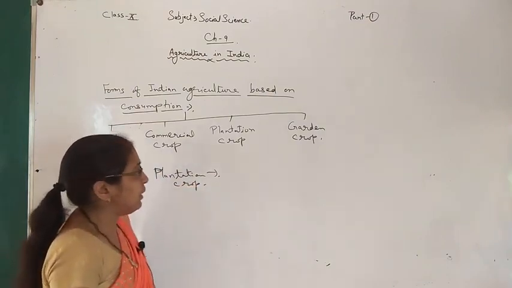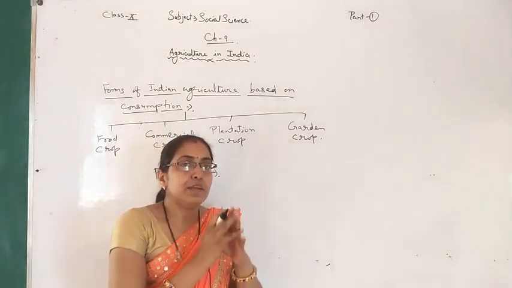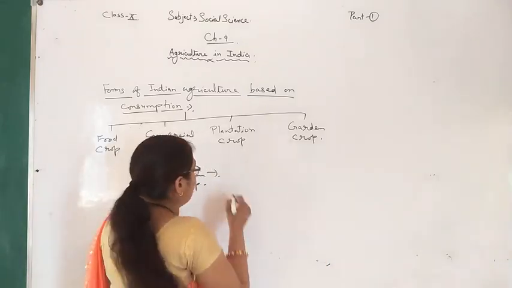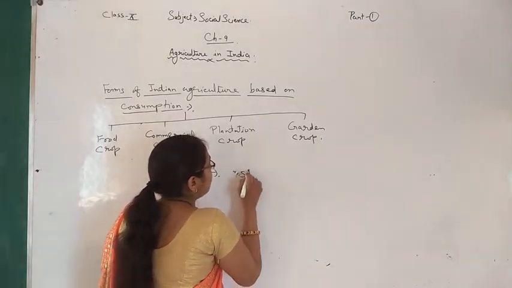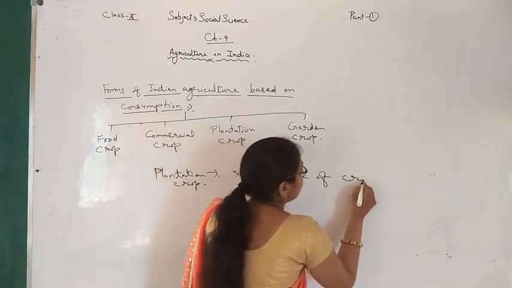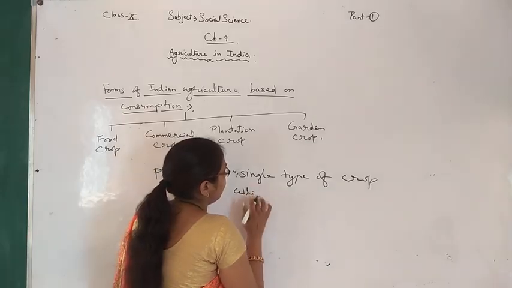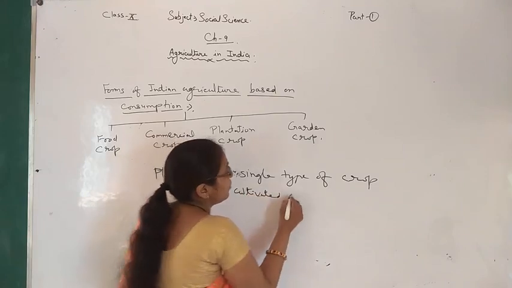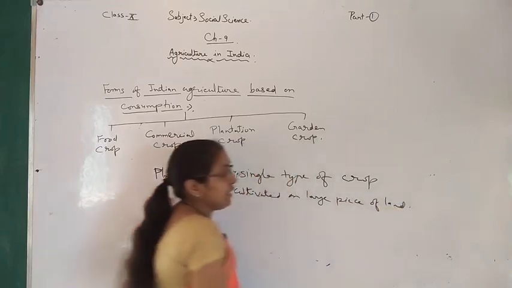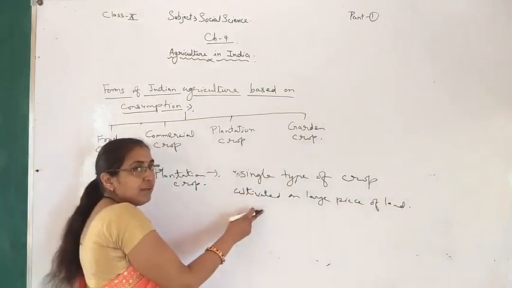Sometimes a single type of crop is grown on a large piece of land, and that is called plantation. They are also used as commercial crops, for the selling purpose.